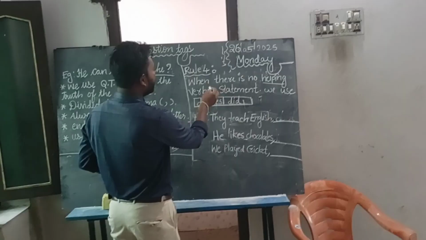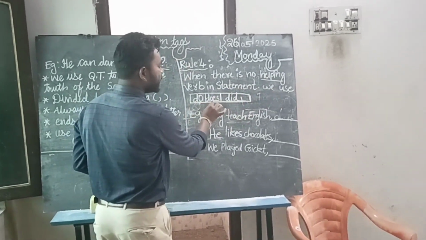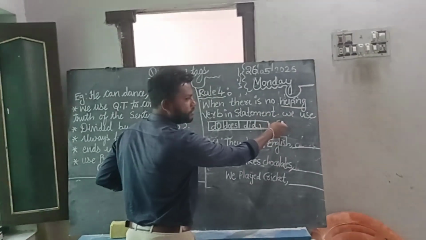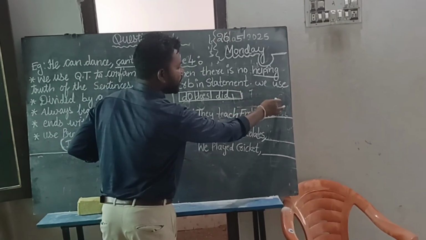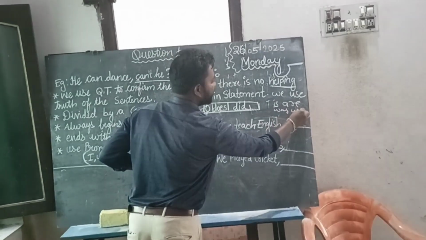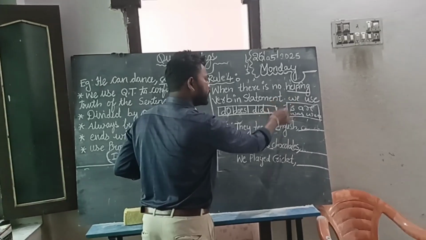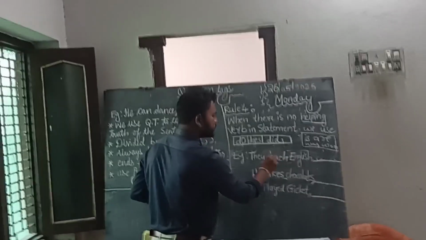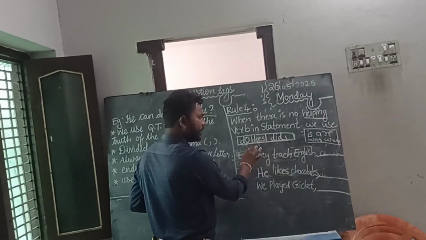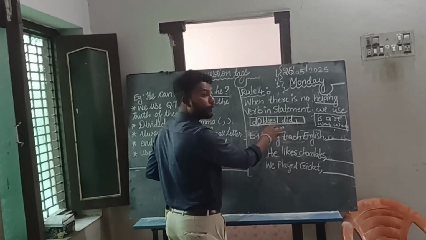Okay, rule 4. When there is no helping verb in a statement, we use do, does, did. You already know the helping verbs: is, are, was, were. It depends upon the tense of the sentences. Without having a helping verb in the sentences, we have so many such sentences. So instead of a helping verb, we use do, does, did. But there is a question mark there.